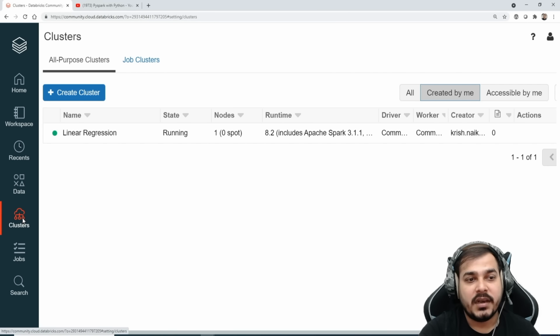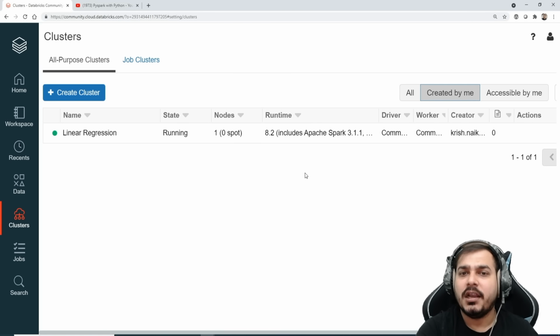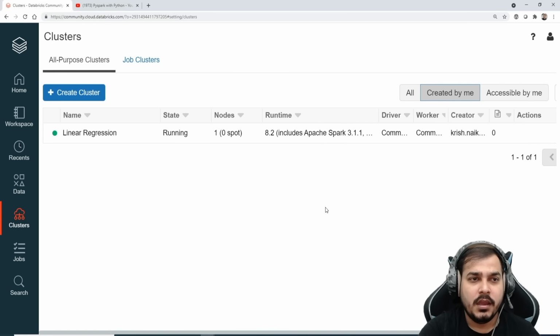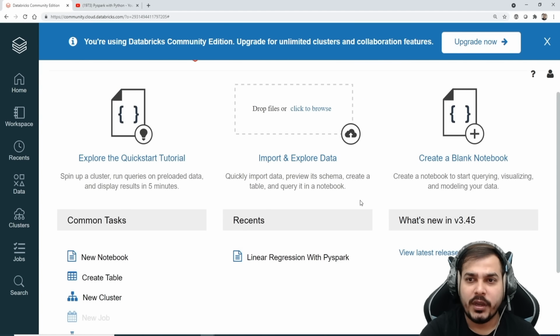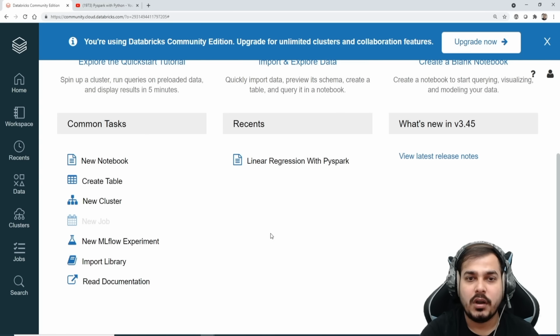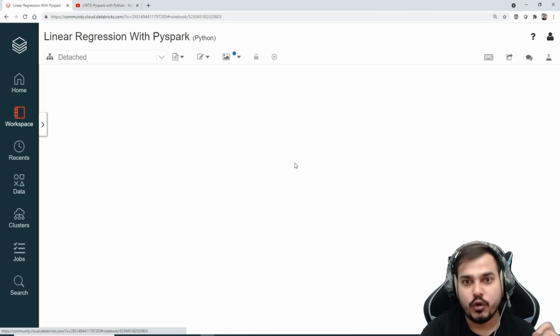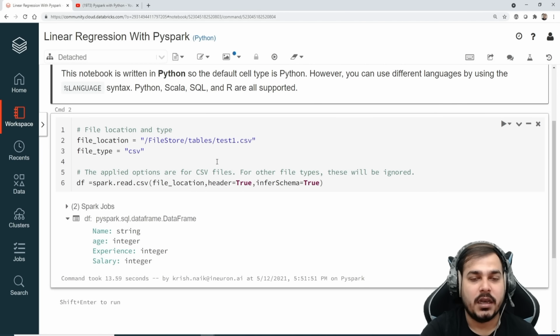So guys, click on clusters over here, and you can see that after a minute this particular cluster is created. Now again go to the home. You can create a blank notebook. I've already created one notebook so that I have the basic code written. So I'm just going to open this and let's start the process.